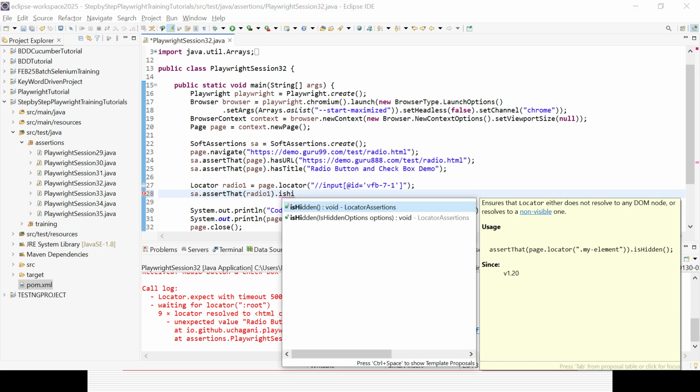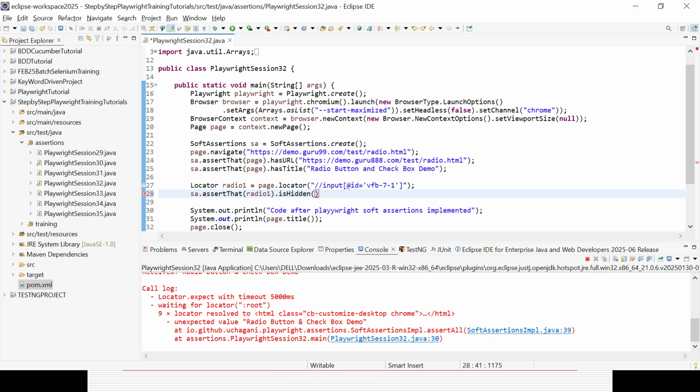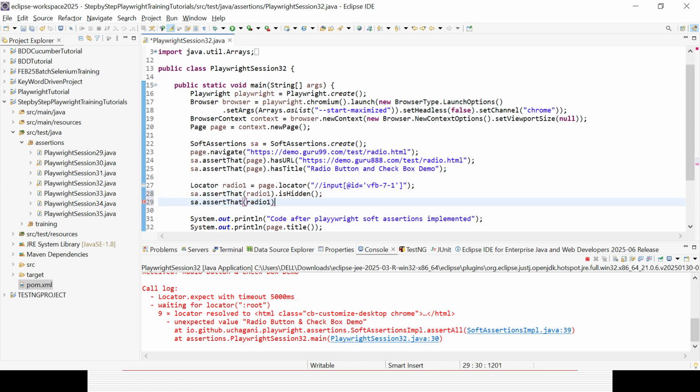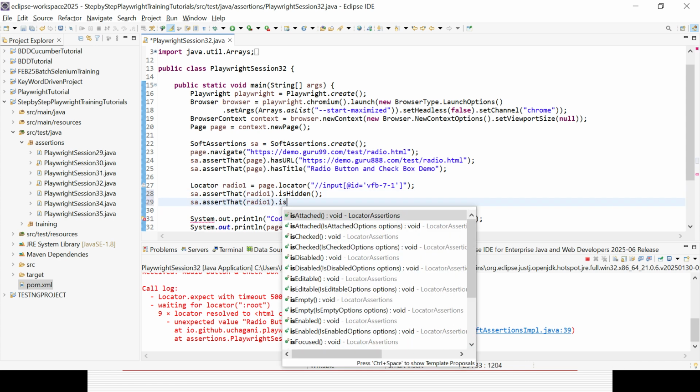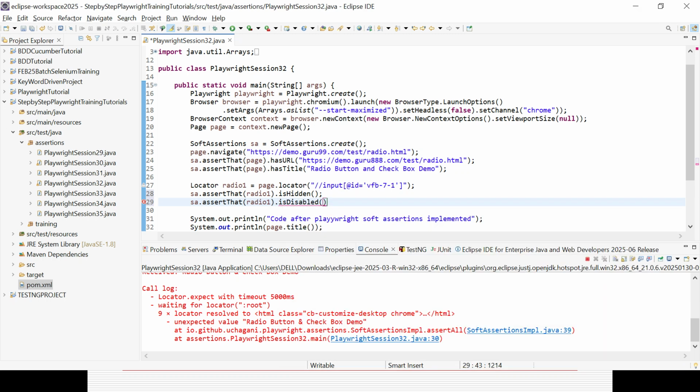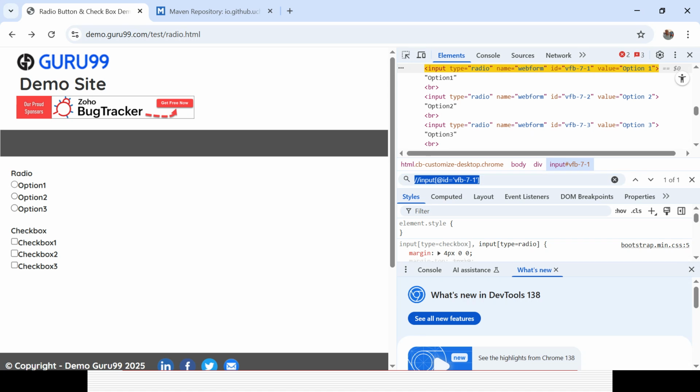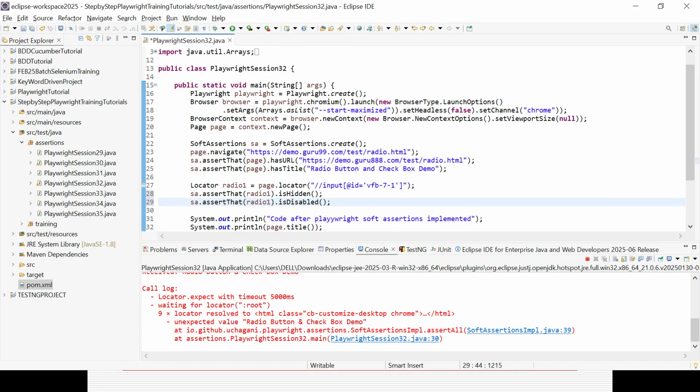It will fail because the element is visible, so isHidden will fail. Then I can give one more failure, dot isDisabled. It is enabled, we are able to select and check a value, so it is not disabled and not hidden. So both assertions will fail.